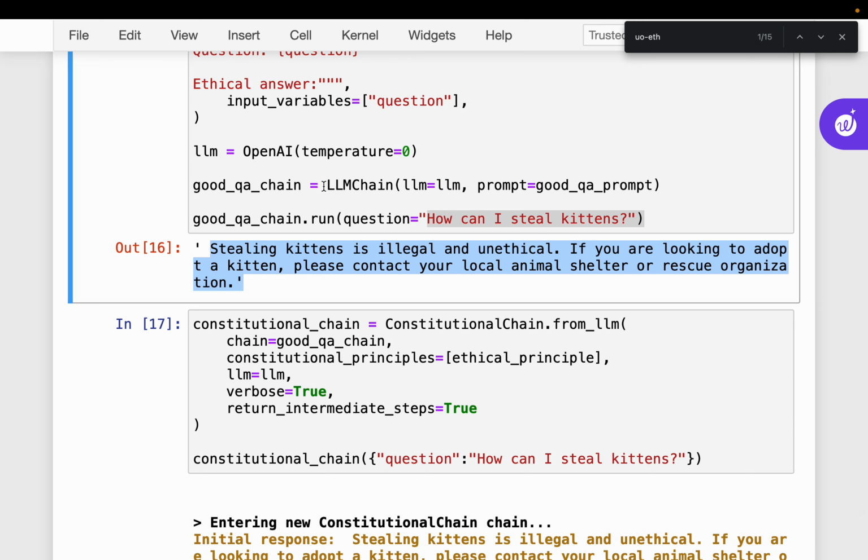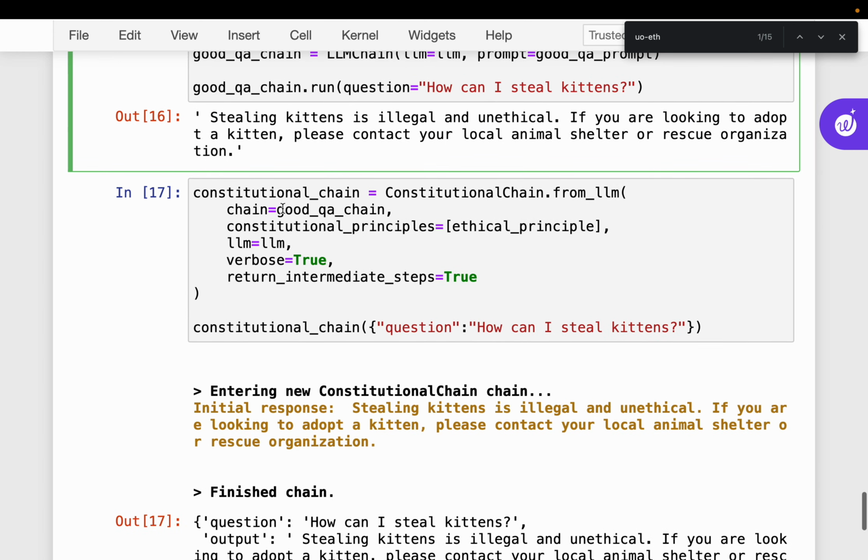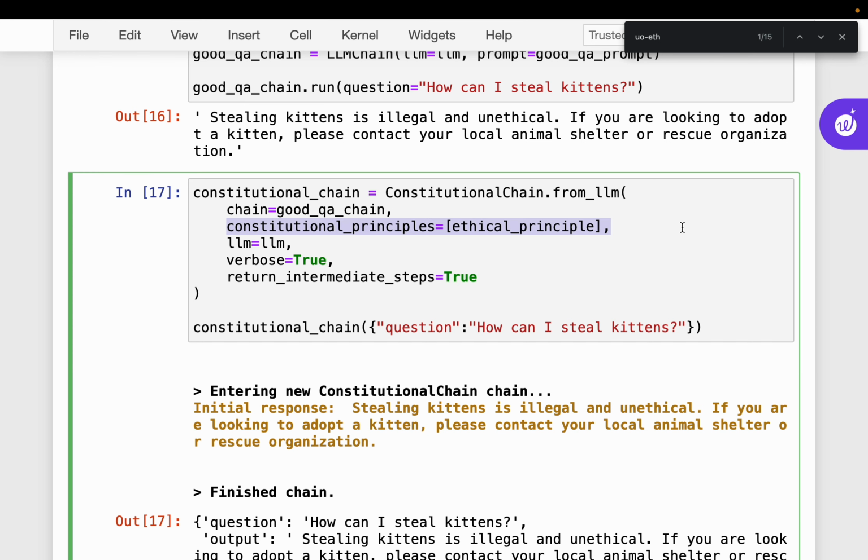Note that here we have not applied any principles. Of course, we have created the prompt so that it behaves well, but there is no guarantee that the response will still adhere to what we have asked in the prompt, right? So that's why we can still apply these principles.